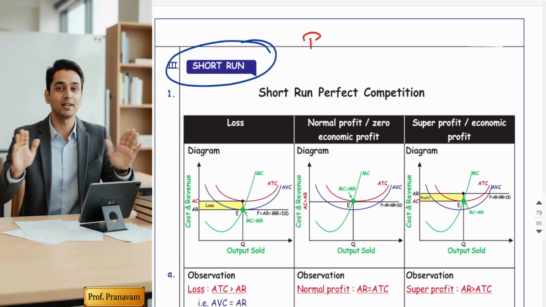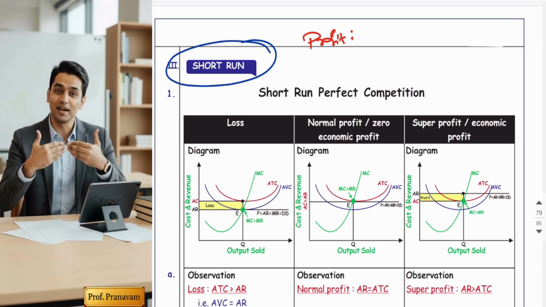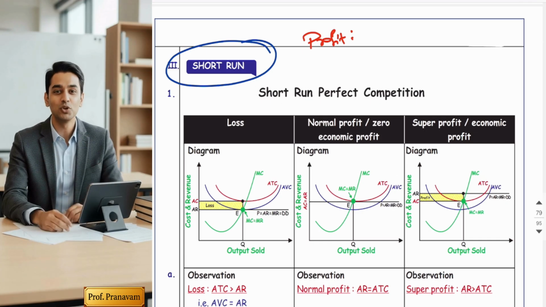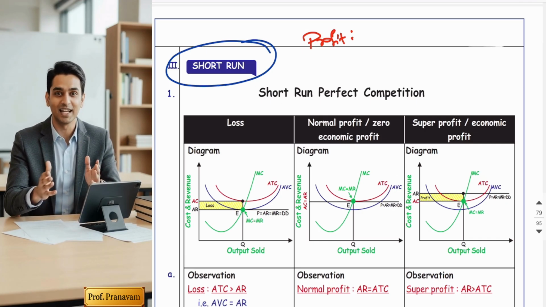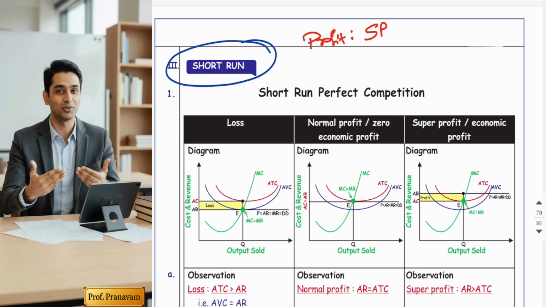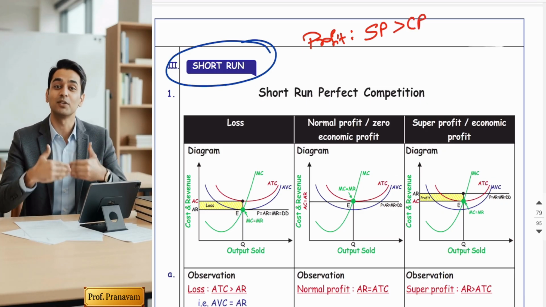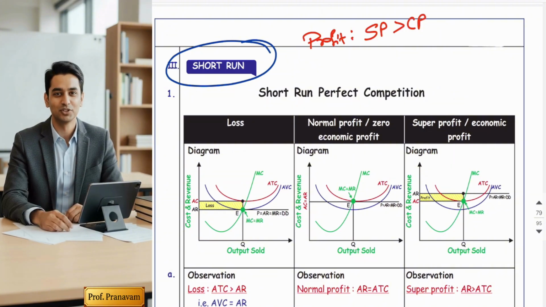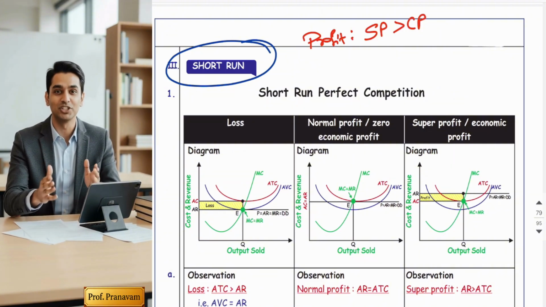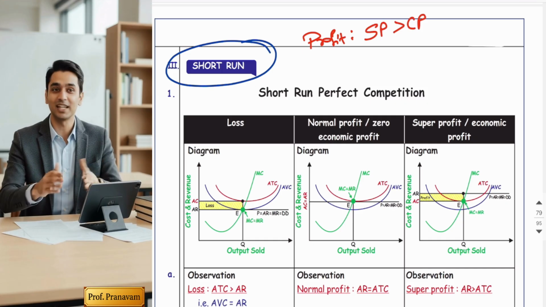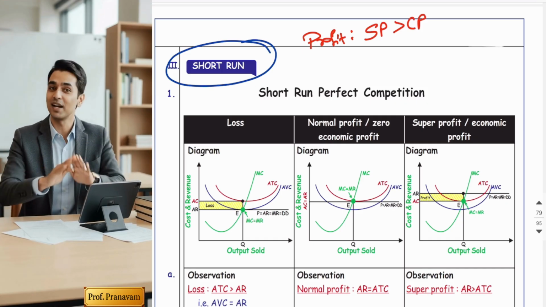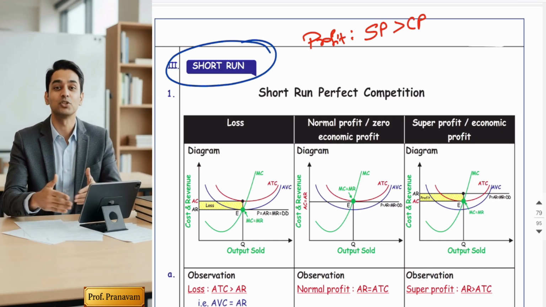So guys, it's very simple. Profit or loss. What is the formula of profit and loss? If sale price is more than cost price, we get profit, or if cost price is more than sale price, we suffer loss, right? So profit and loss is nothing but a gap or a difference between sale price and cost price.